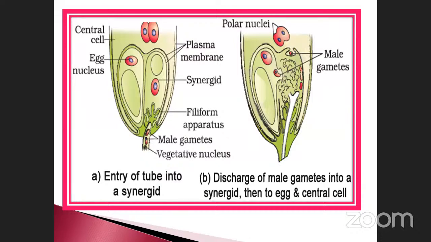This is the way the pollen tube enters to reach the egg cell. We will see how it enters. The pollen tube enters in three ways only. See that.